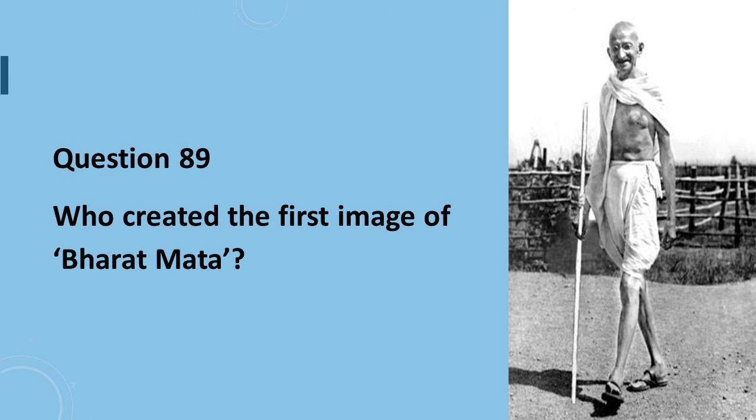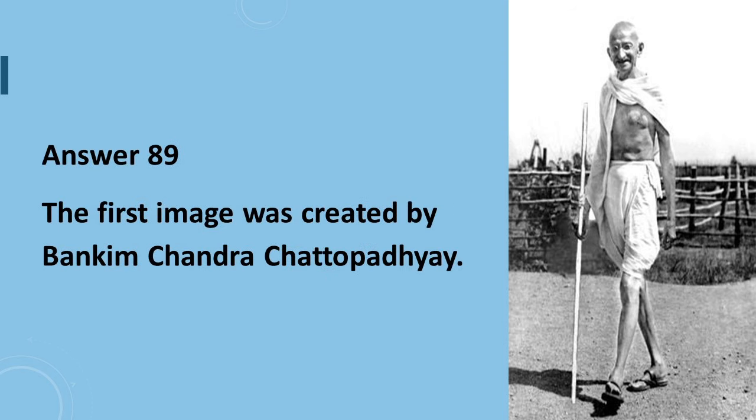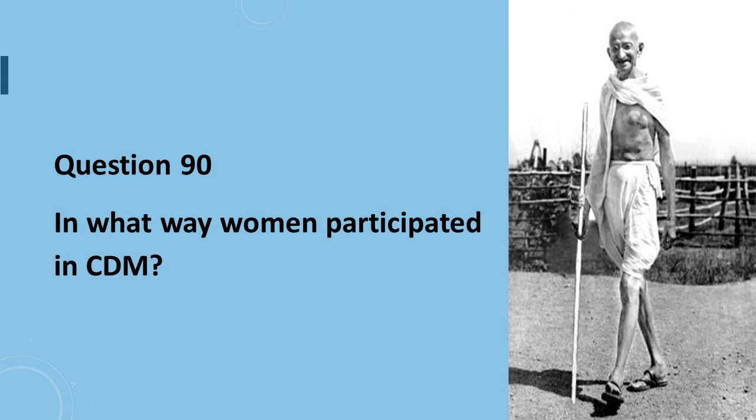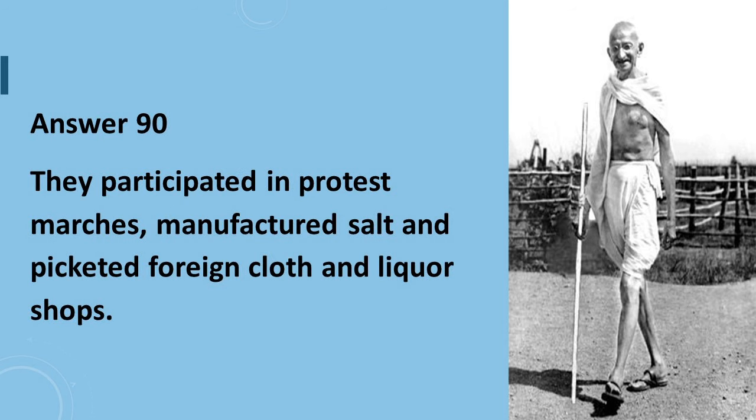Question number 89 is, who created the first image of Bharat Mata? Answer to question number 89 is, the first image was created by Bankim Chandra Chattopadhyay. Question number 90 says, in what way women participated in civil disobedience movement? Answer to question number 90 is, they participated in protest marches, manufactured salt and picketed foreign cloth and liquor shops.